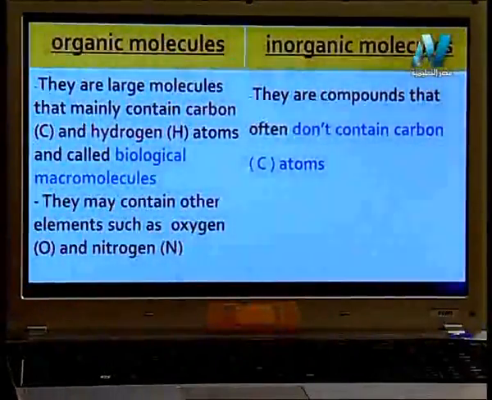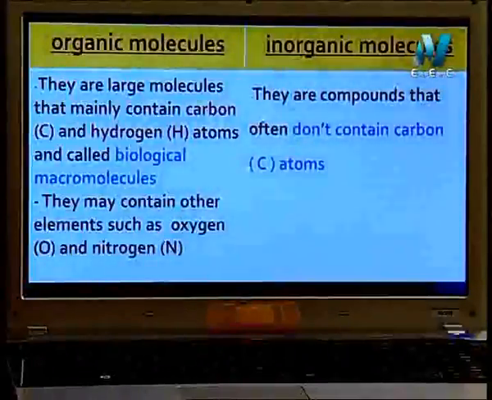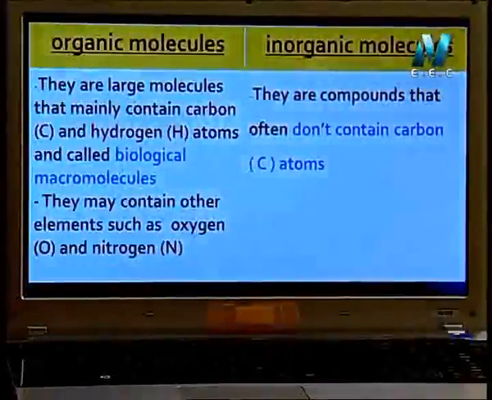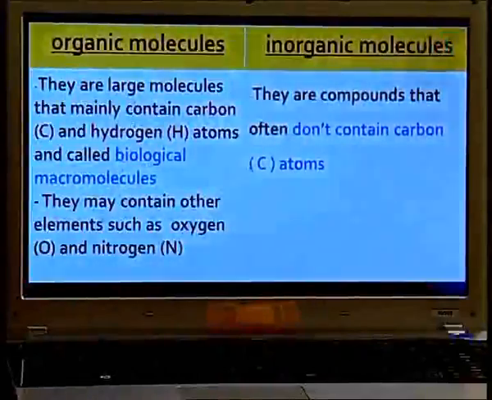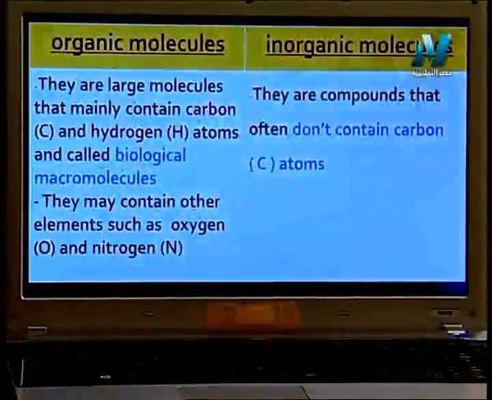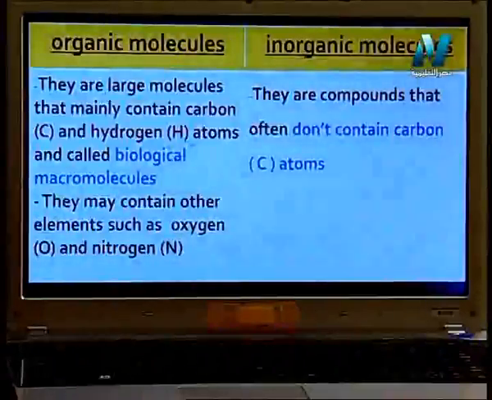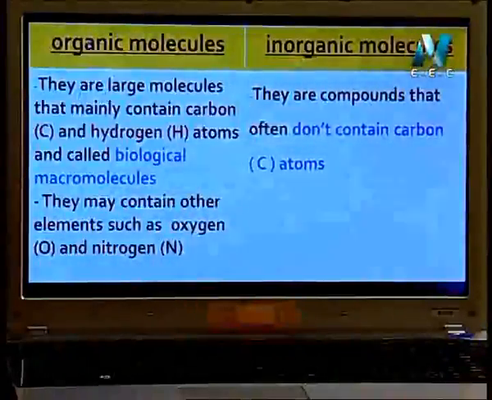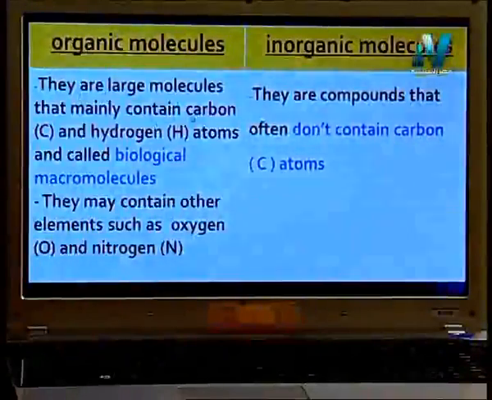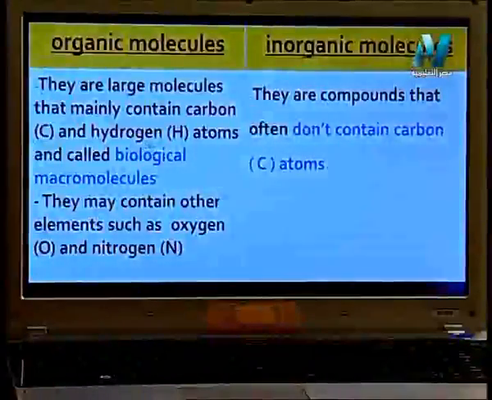Let's discuss together. Organic molecules mean large molecules that mainly contain carbon and hydrogen atoms in their structure. This is very important. Organic here means بنسميها عضوية. That means it contains carbon and hydrogen in its structure.